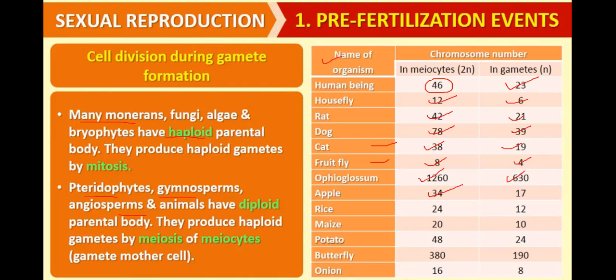Apple, 34 diploid, haploid 17. Rice, 24 chromosomes diploid, 12 haploid. Maize, 20 chromosomes in diploid, and in haploid there are 10. Potato has 48 chromosomes in diploid and 24 in haploid. Butterfly has 380 chromosomes in diploid and 190 in haploid. Onion has 16 chromosomes diploid and 8 in haploid. So these are the numbers of chromosomes in haploid and diploid cells.